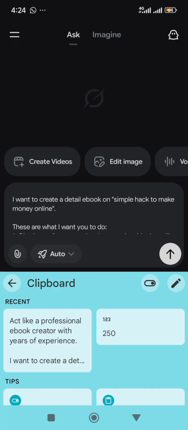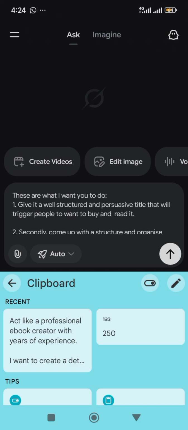So if you know how to bake a cake, you can say I want to create a detailed ebook on how to bake a cake. Or I want to create an ebook on how to help men last long in bed, or whatever, depending on your niche or your expertise. Okay, so I say I want to create a detailed ebook on simple hacks to make money online. These are what I want you to do. Give it a well structured and persuasive title that will trigger people to want to buy and read it.